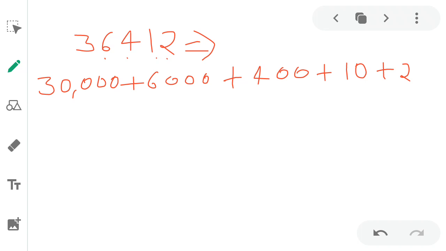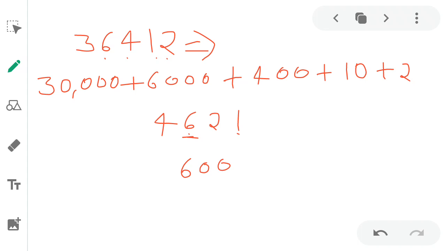What is the place value and face value? Write the place value and face value of 6 in the given number. The total number is 4621. What is the place value of 6? 1's, 10's, 100's. The place value of 6 is 600.